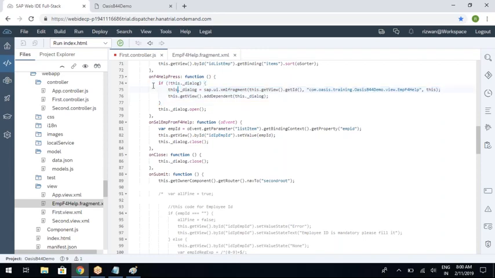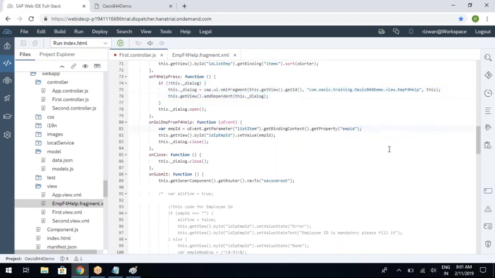We are not writing many more lines of code here. This is a check whether the fragment is already loaded or not, because we don't know whether it is open in the first view or in the third view. The employee can directly go to the second view also, because we have a unique URL for every page. The employee can directly go to the fourth view, so we don't know. So this check is mandatory.